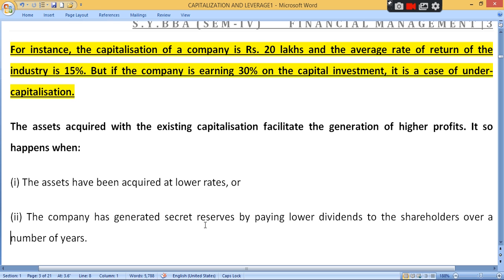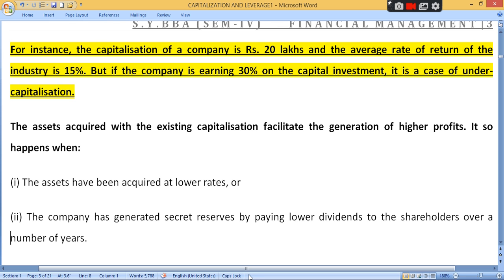If the company has a secret reserve or surplus, there are more chances of higher profit, and the rate of return will be high in future. So in that case also there will be undercapitalization, by paying lower dividend to the shareholders over a number of years.